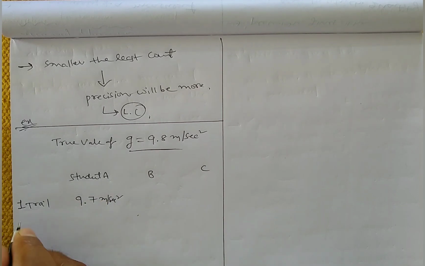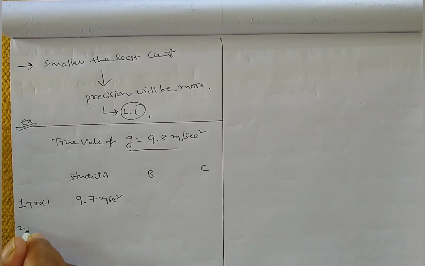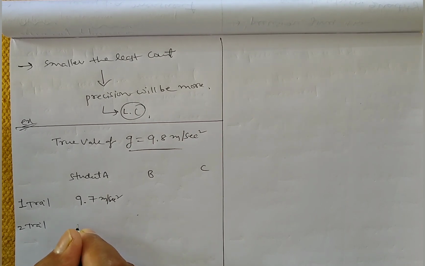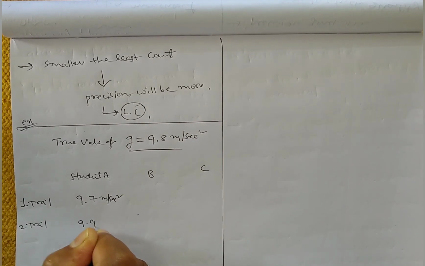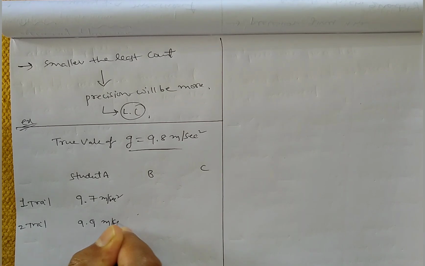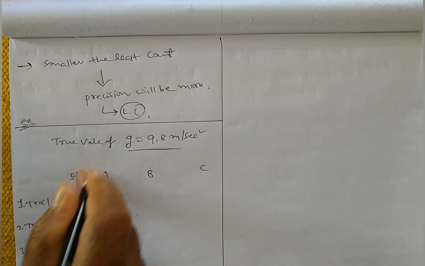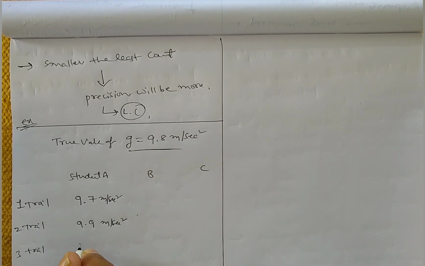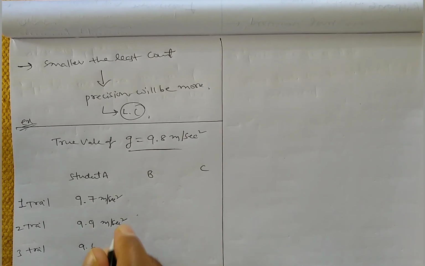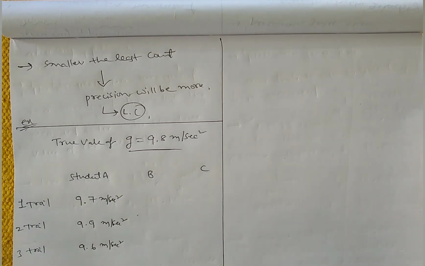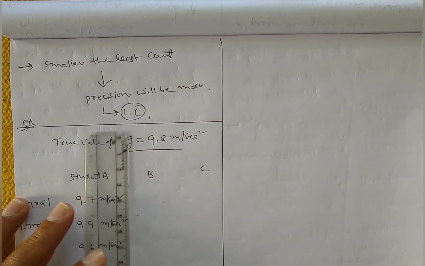For the second trial, student A got 9.9 meter per second square. For the third trial, student A got 9.6 meter per second square. This is only for student A.